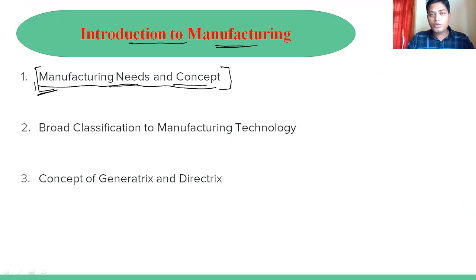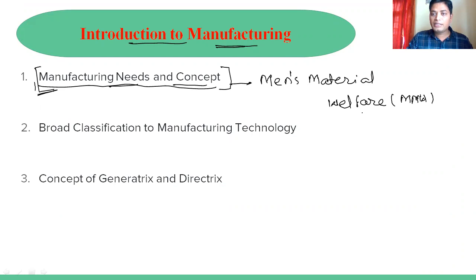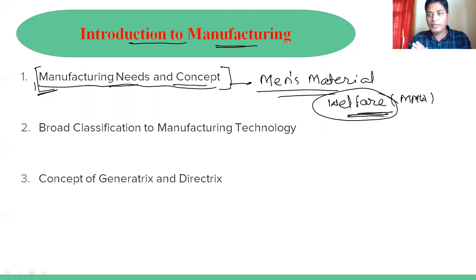There is a terminology that is defined as immense material welfare. In short form we call it MMW. This basically defines what is the need of human civilization. Day by day things have changed: what was the scenario in the 80s, and what is the scenario in 2020.